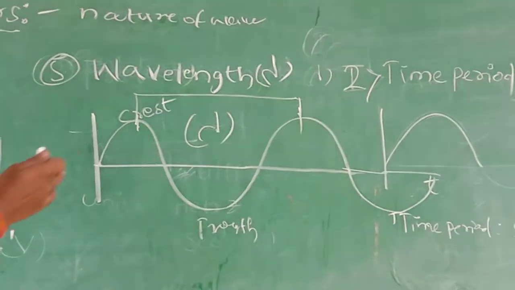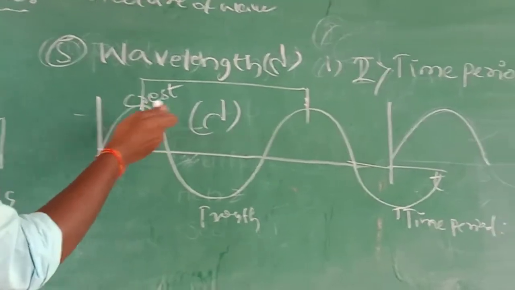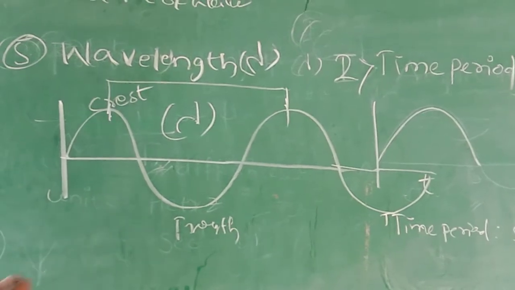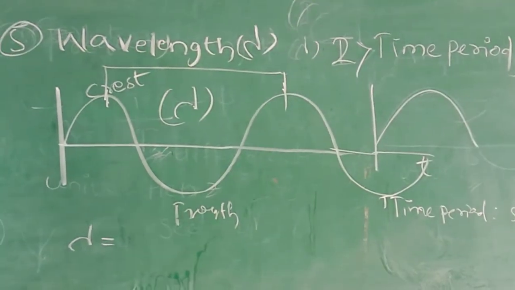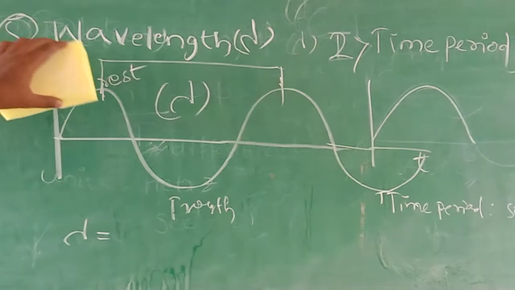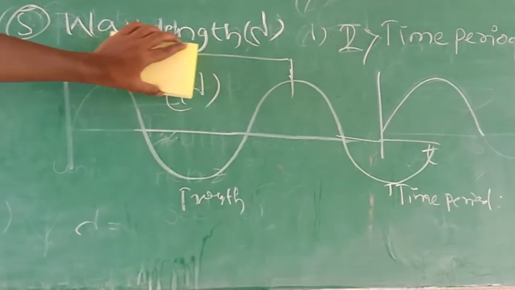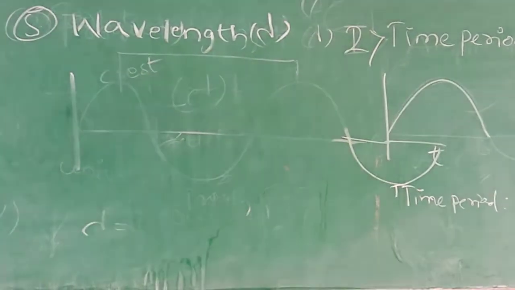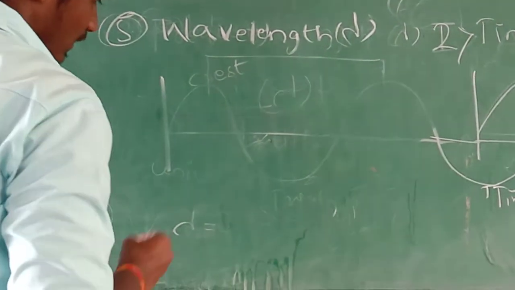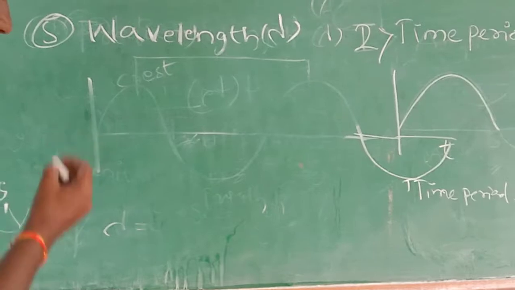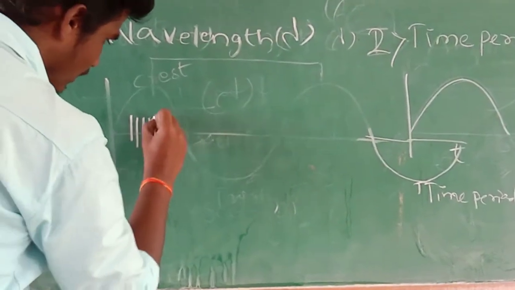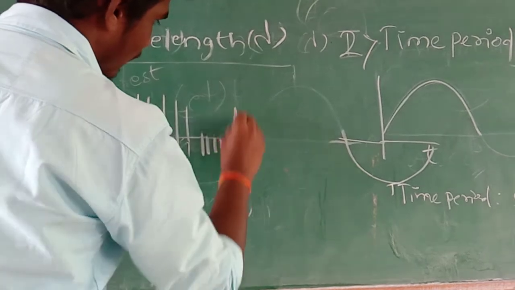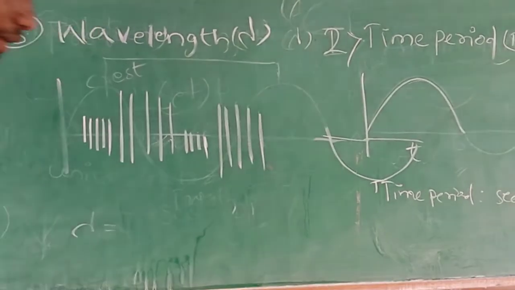The distance between two successive crests or troughs is known as the wavelength, which is represented by lambda. In longitudinal waves, we can define it as the distance between two successive compressions or rarefactions.